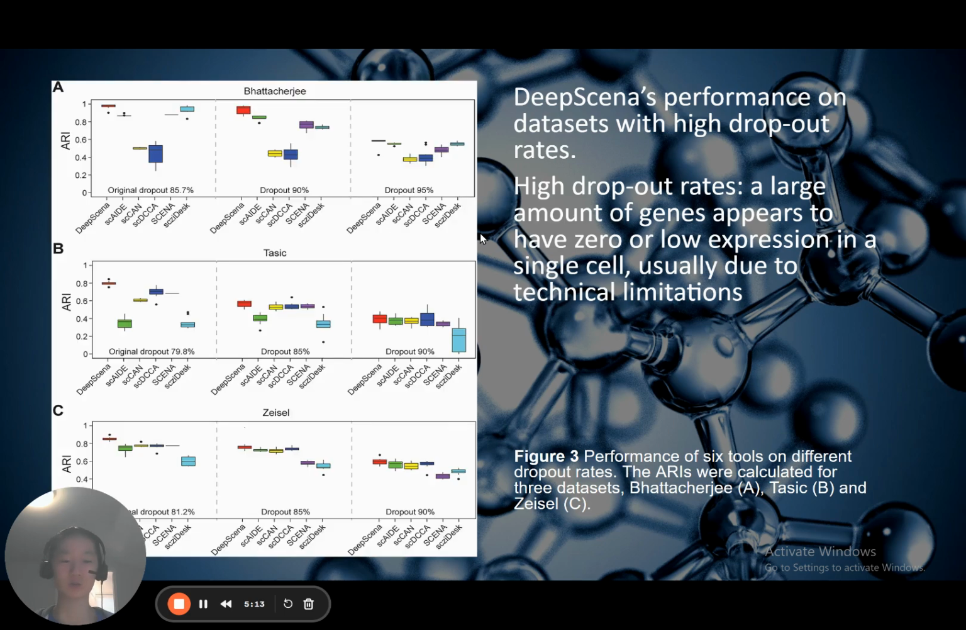Figure 3 shows the performance of 6 tools on different dropout rates. High dropout rates mean a large number of genes that appear to have zero or low expression in a single cell, and this is usually due to technical limitations in single-cell RNA sequencing itself.